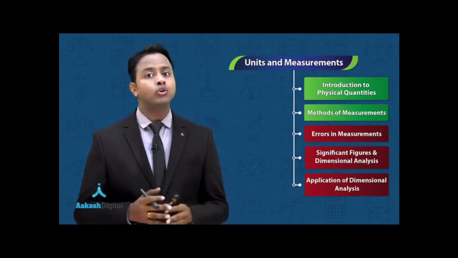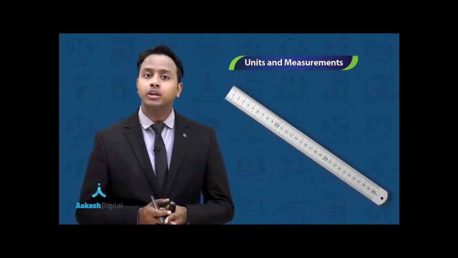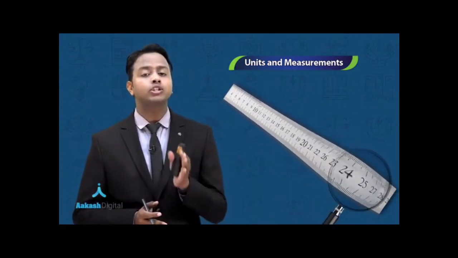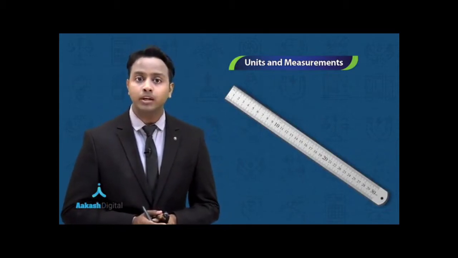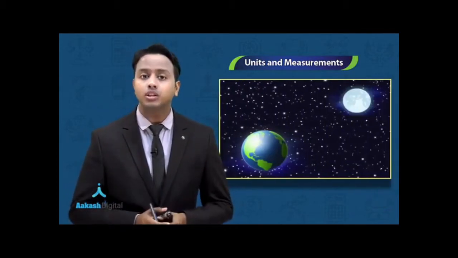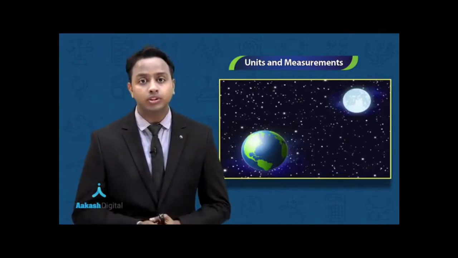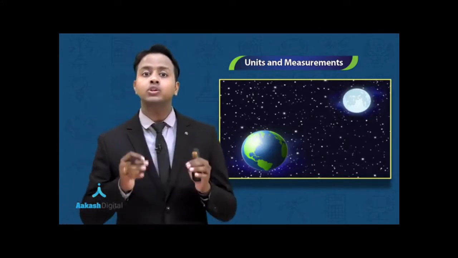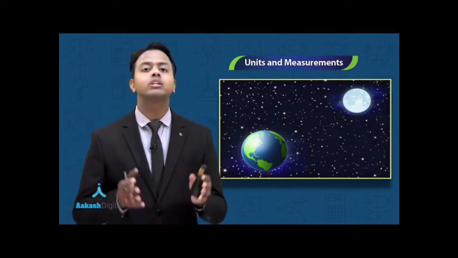But before jumping to the measurement part, let me just tell you that every measurement needs a scale. That means every scale should have its marking, its division, to be mentioned before you proceed with an experiment. Let's suppose I want to measure the distance of the earth and the moon and I have a 1 meter scale. Can you measure it? No. So depending upon the question, depending upon the situation, you need to employ the technique or the experimentation that is going to give you the desired result.